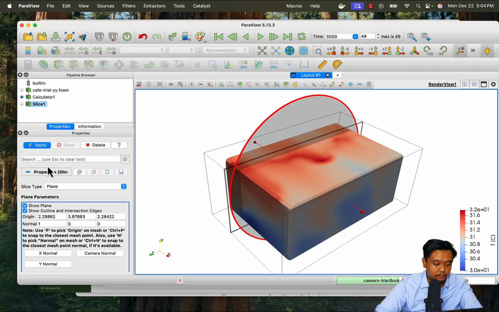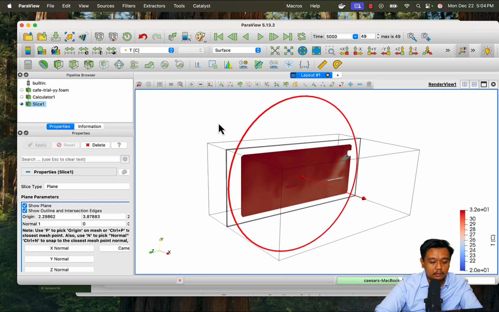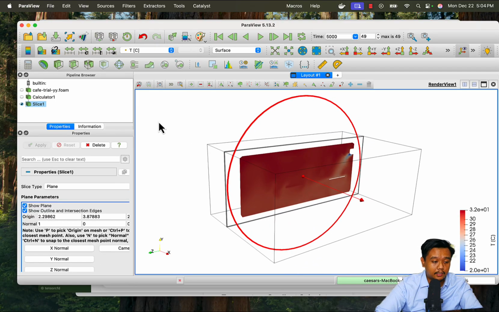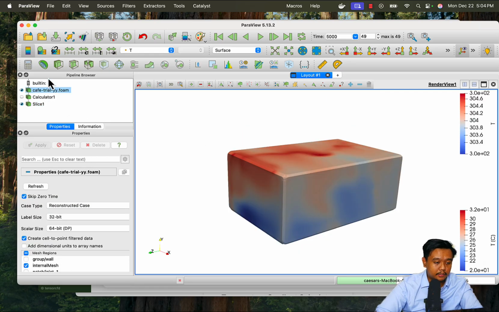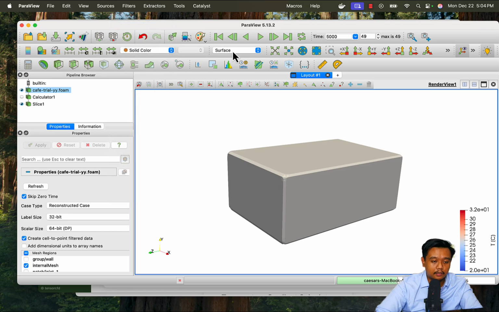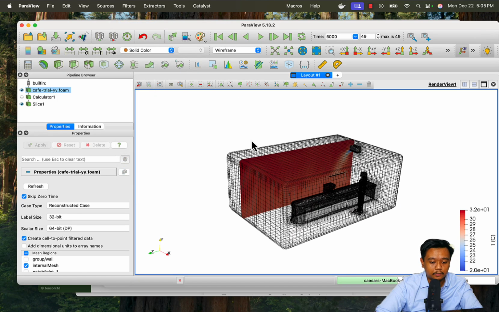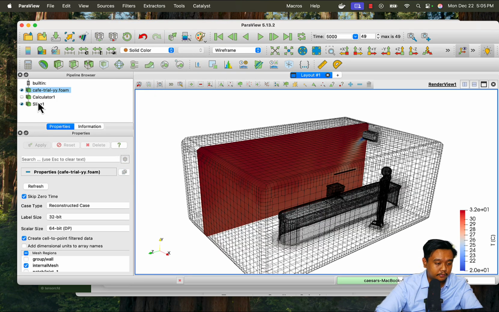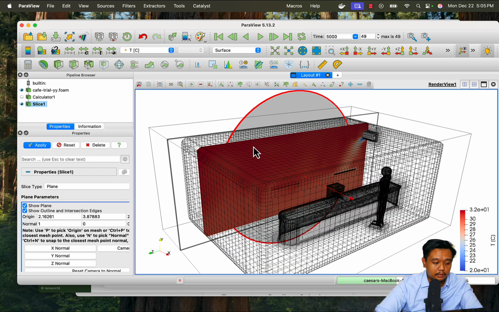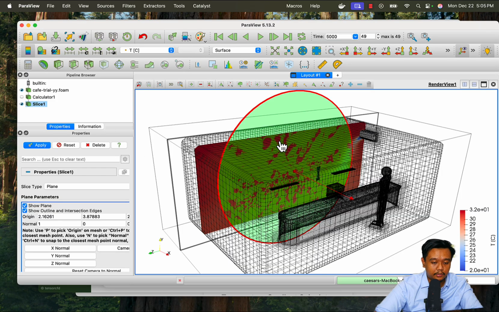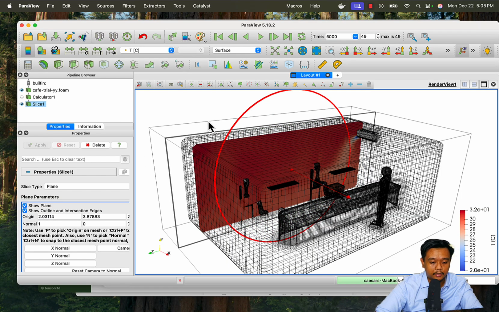So here we go, let's slice it right here. Maybe to make the visualization better, I will display the cafe trial but with solid color and wireframe. So here we go, we can see the section view here with our wireframe.